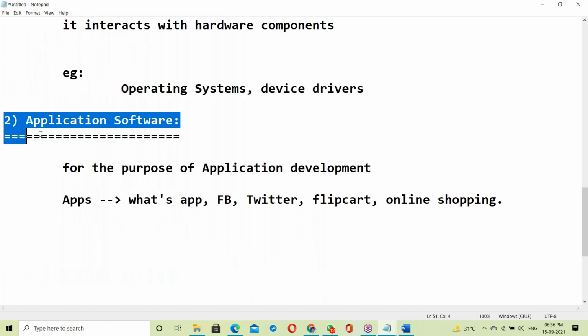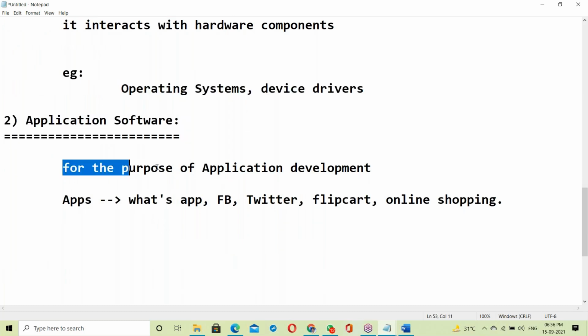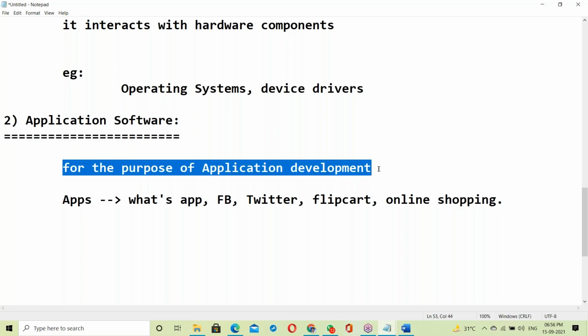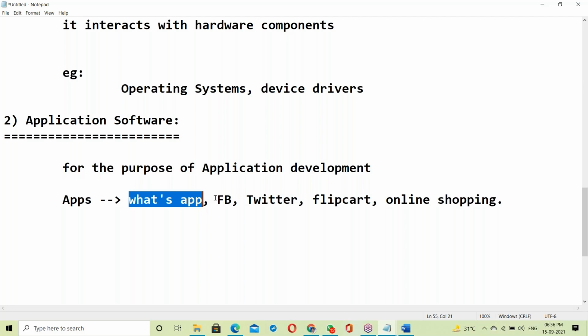Application software is for the purpose of application development. Applications like WhatsApp, Facebook, Twitter, and all these applications. To develop this kind of application, we need some application software. The best example is Java. Java is a mostly used application software in all the technologies here.